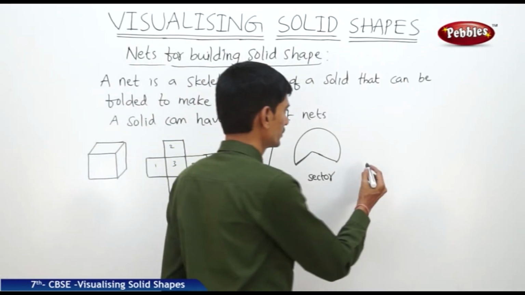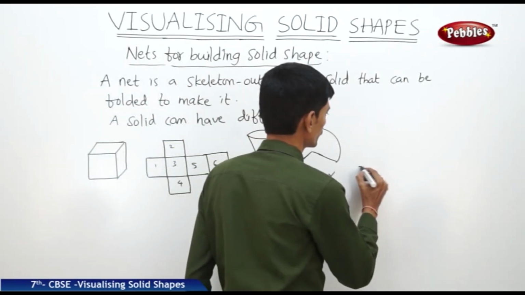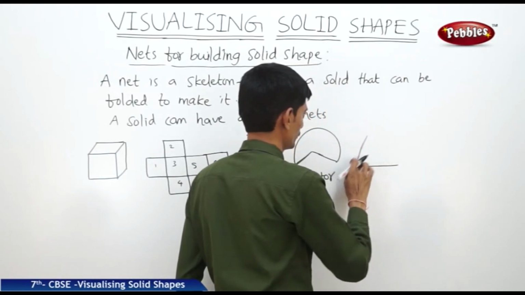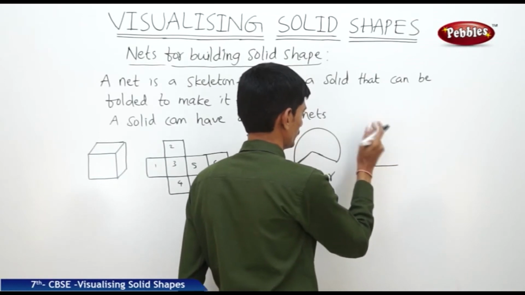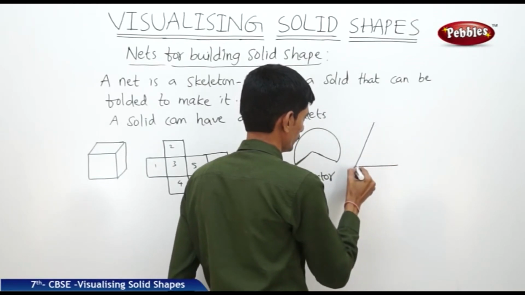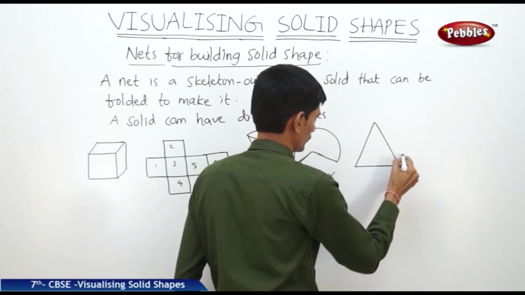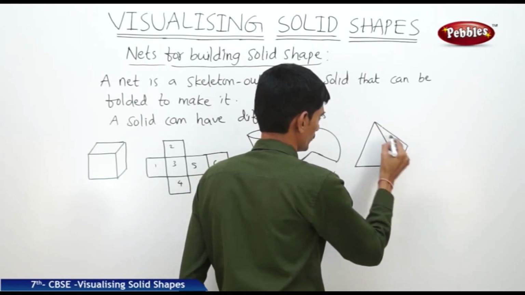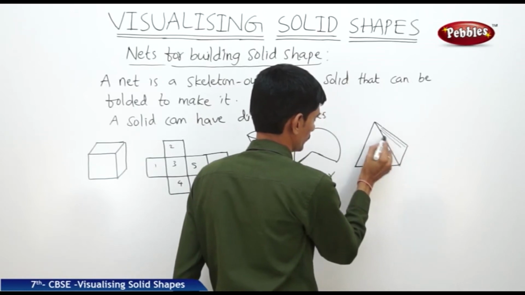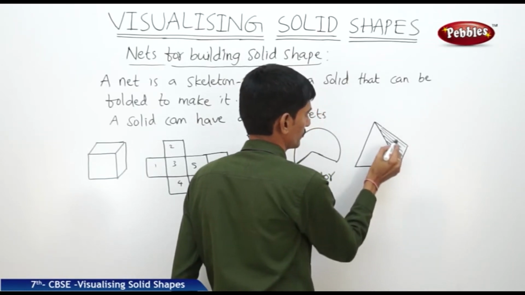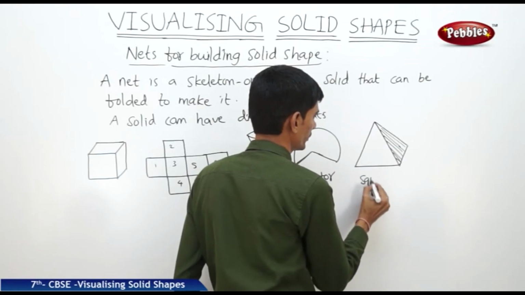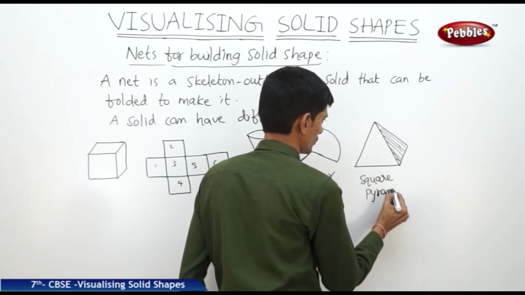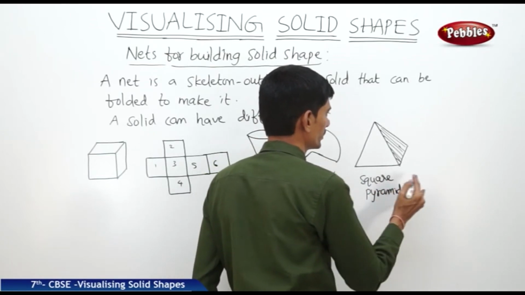Now if you take a square pyramid, now this is a square pyramid. Now what is the net of the square pyramid?